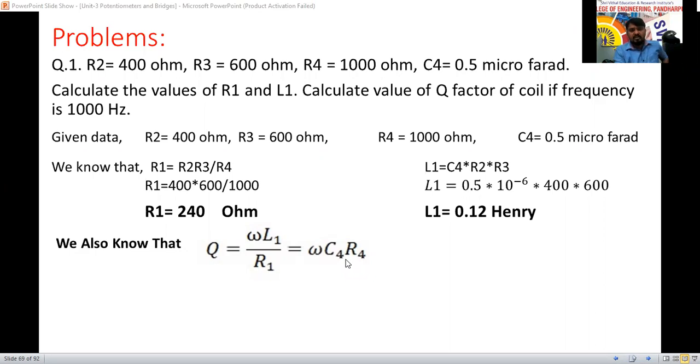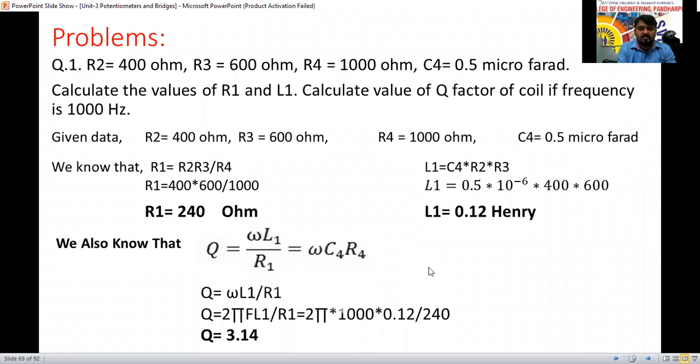Everyone is still telling 240 and 0.12 only. I am asking now the quality factor. Can anyone tell the answer for the quality factor? Just substitute the value and you will get the answer here now.